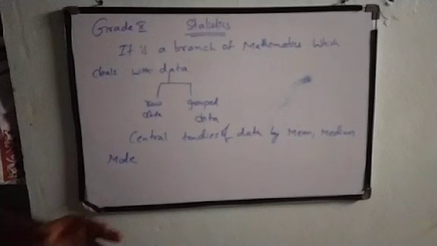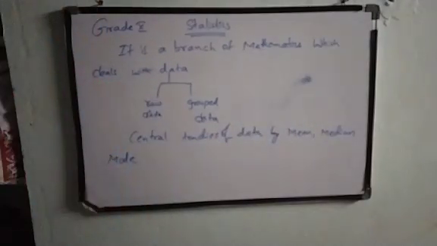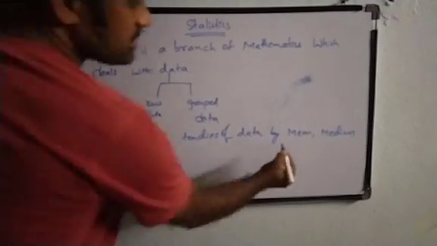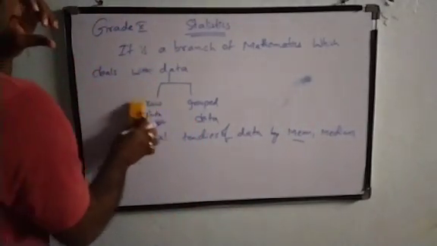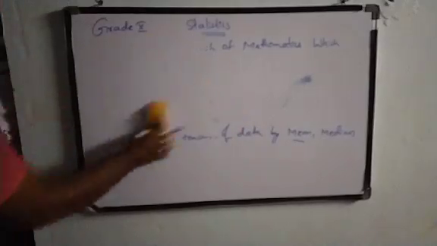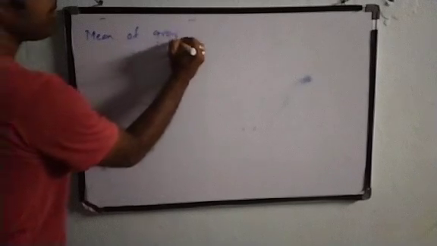So we are going to find out the central tendencies of the data by using the mean, median, and mode. Today we are going to discuss the mean of the data, the mean of grouped data.